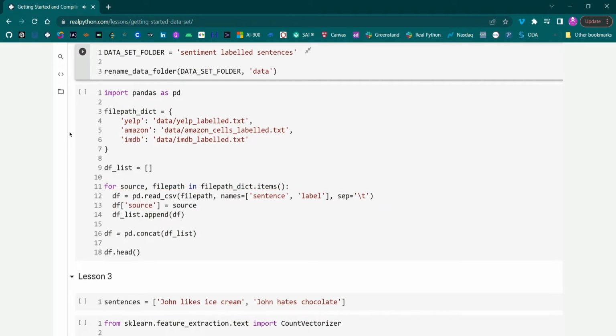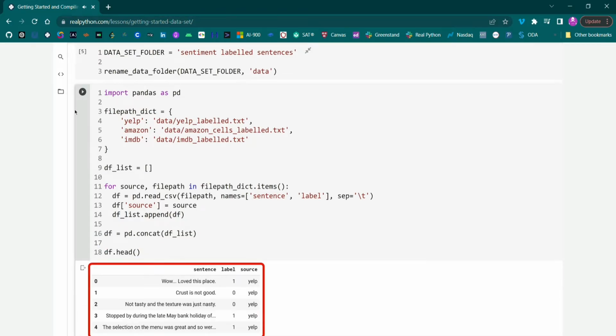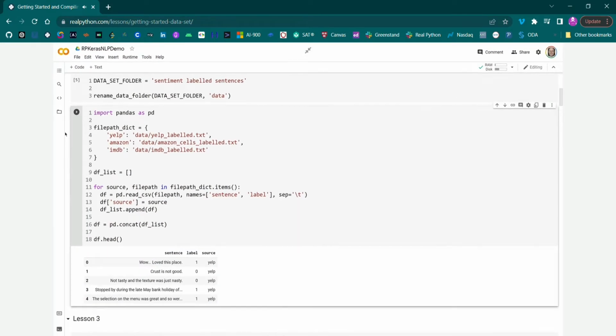The files in the dataset are tab separated, so use the SEP keyword argument to tell pandas to use the tab character instead. And the names keyword argument contains the names of the columns to be used in the data frame. Keep the source of each item by appending a new source column to the data frame. Then store each data frame in a list and join them together. Using the head method of the data frame, we'll show the first 5 items. In the next video, you'll start to prepare the data for machine learning.